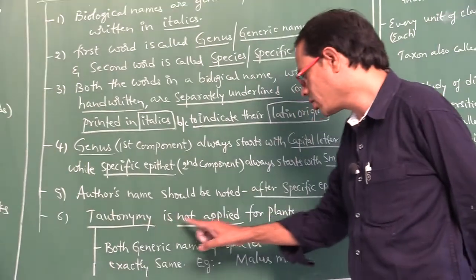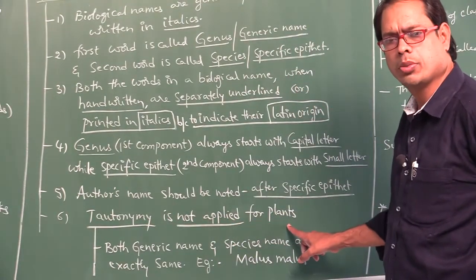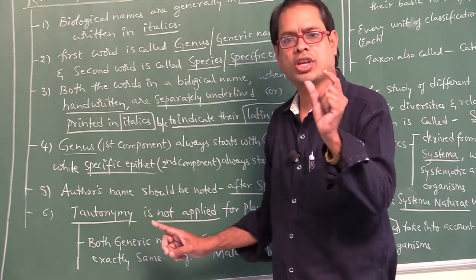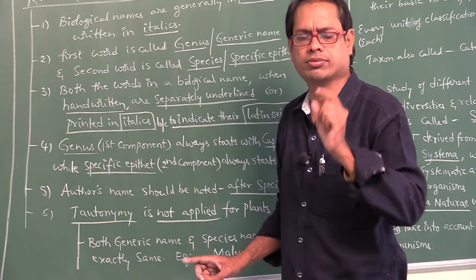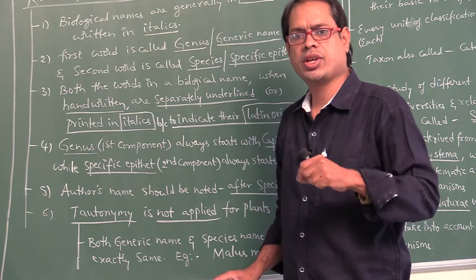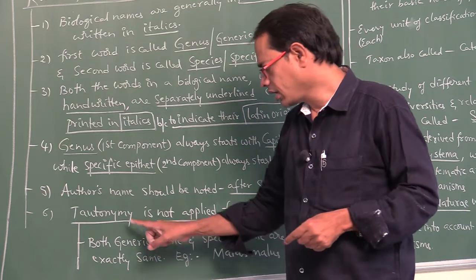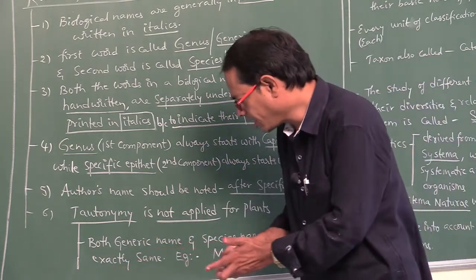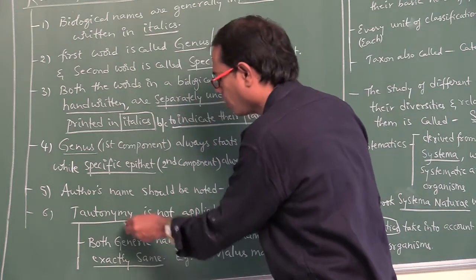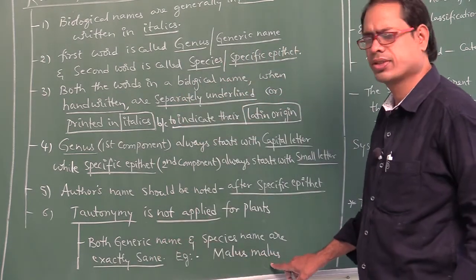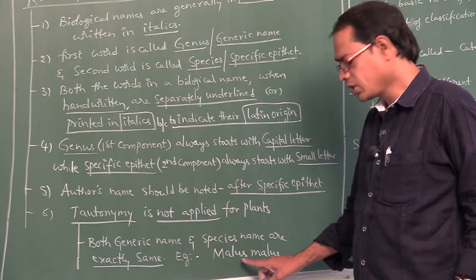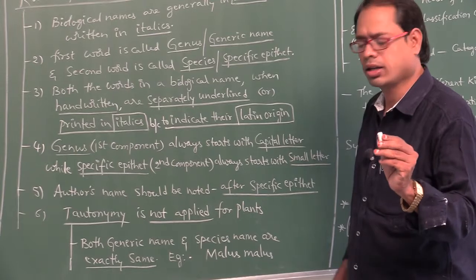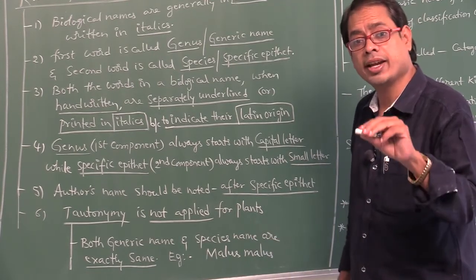Next one, tautonymy is not applicable for plants. What is tautonymy? Both the generic name and species name are exactly the same. Example, Malus Malus: generic name Malus, species name Malus. Is it applicable in plants? No. Tautonymy is not applied in plants, but it is applied in animals.